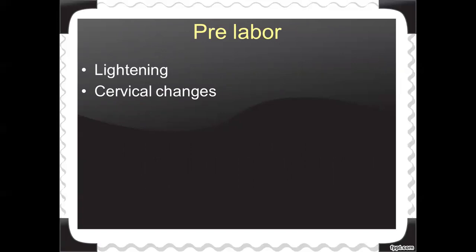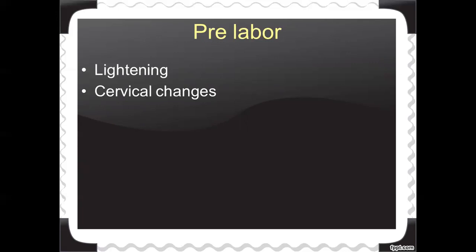When the baby drops inside the pelvis and engages, the fundal height, if you're taking it, will be less than the previous week or the previous month. That is known as lightning. And what cervical changes will be there in pre-labor? The cervix will start to ripen. Ripening means the dilatation will be there; the cervix will admit the tip of the finger, and also the effacement will start. What is effacement? Effacement means that the cervix will be pulled upward. In the next slides, it will be there.